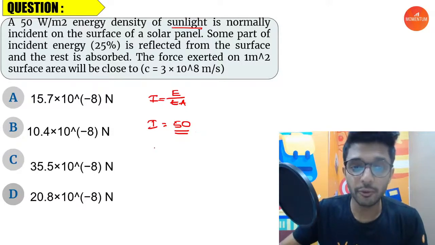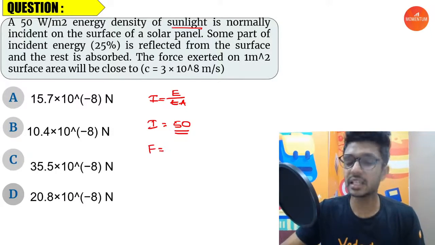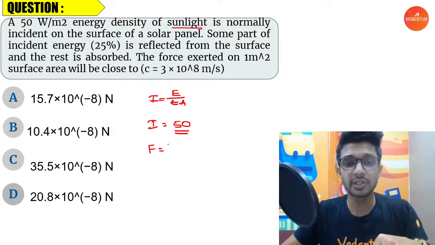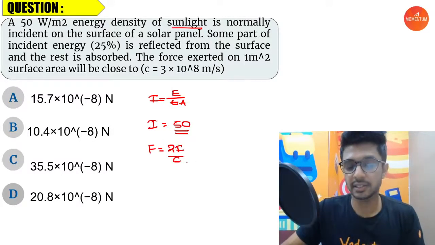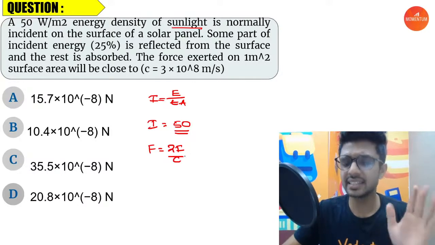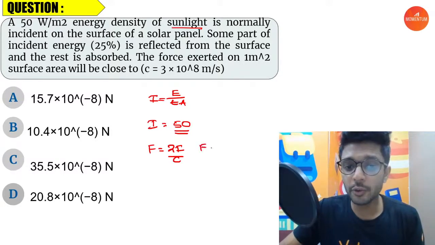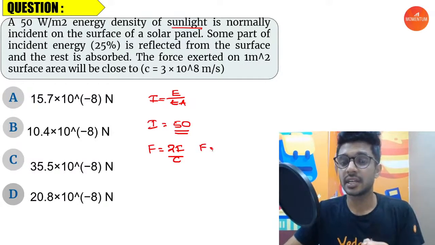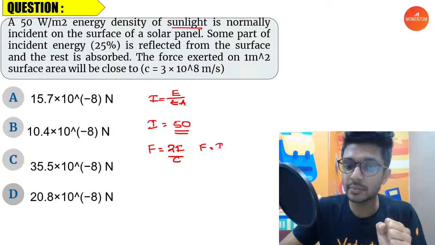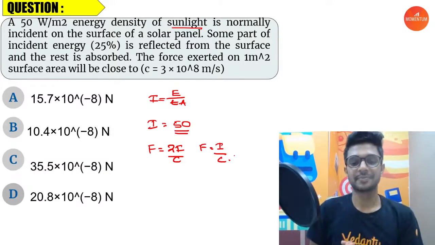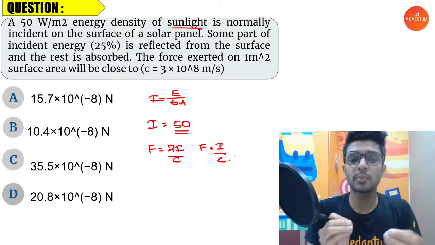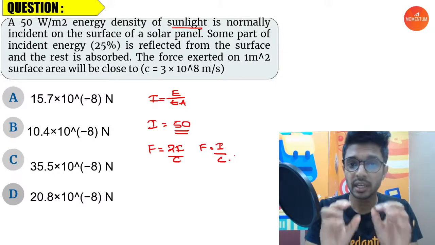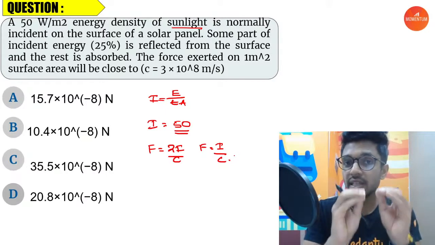And the formula for the force experienced by the surface, if the light is getting reflected, is given by 2I by C. I is the intensity, C is the speed of light. And the force experienced by the surface, if the light is completely getting absorbed, is I by C. These are the two formulas. We are not doing the derivations here. It is not so important, but this equation is important with regard to JEE Mains and NEET.